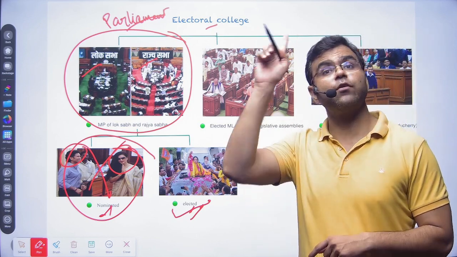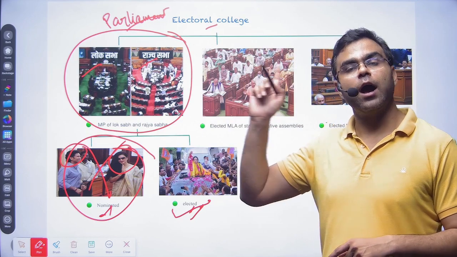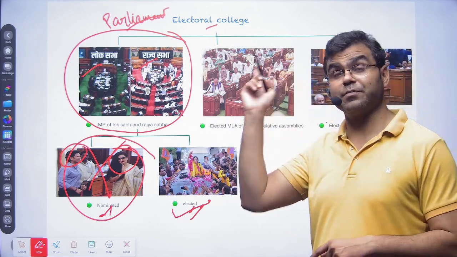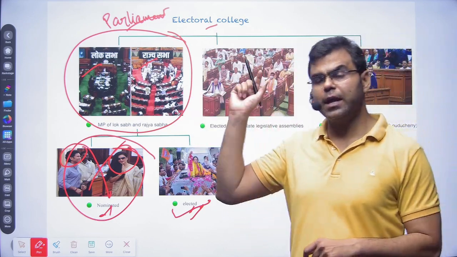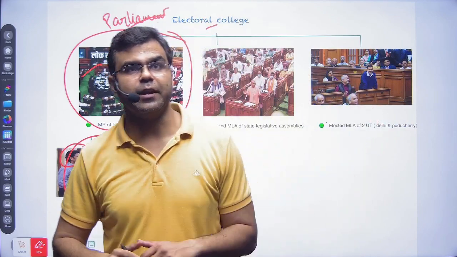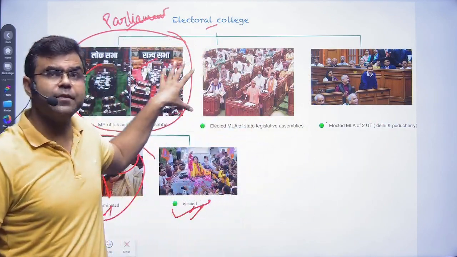Whereas in the case of impeachment, which I will tell you about, the impeachment again requires an electoral college. In that case, there is a little bit of variation. When we discuss the impeachment, at that time I will tell you. Okay, now we are done with the parliament.